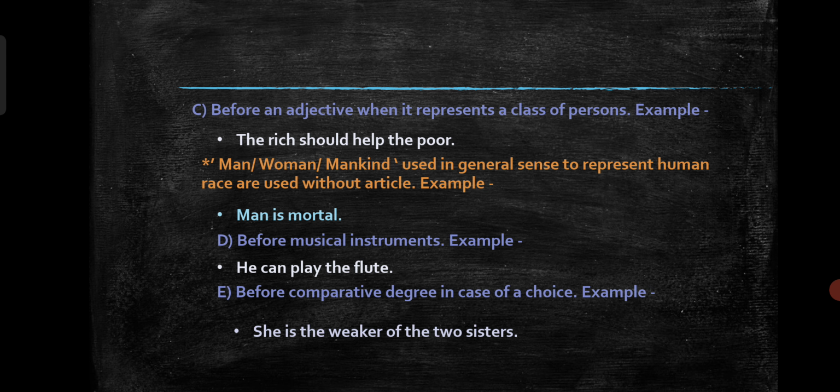Next rule, before musical instruments, for example, he can play the flute or he can play the harmonium. Before a musical instrument we also write the. Before a comparative degree, when it is in the sense of a choice, at that time we can use the. For example, she is the weaker of the two sisters. Here it is a choice. So before this comparative degree we can write the.